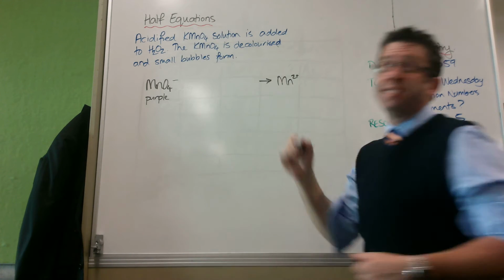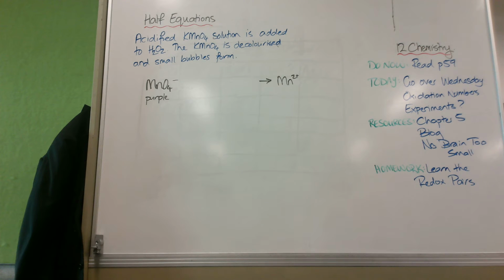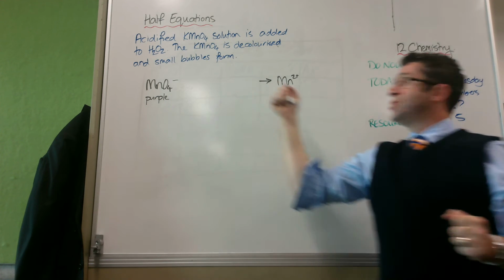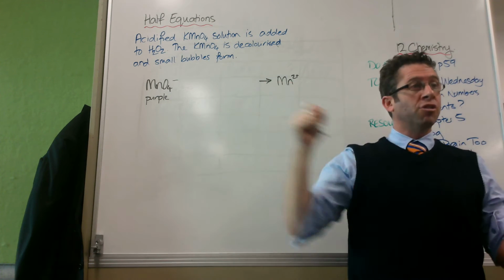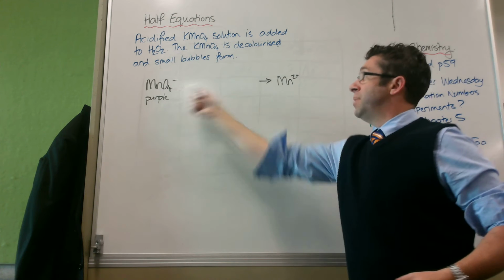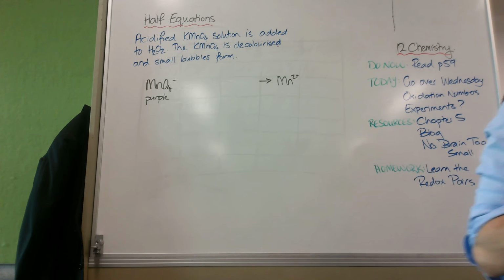Now the only reason that I can do that really quickly is because I know what we call the redox pairs. The oxidized version and the reduced version. And I know them off by heart. So I know that if permanganate is being reduced, then hydrogen peroxide, my other thing, must be oxidized.